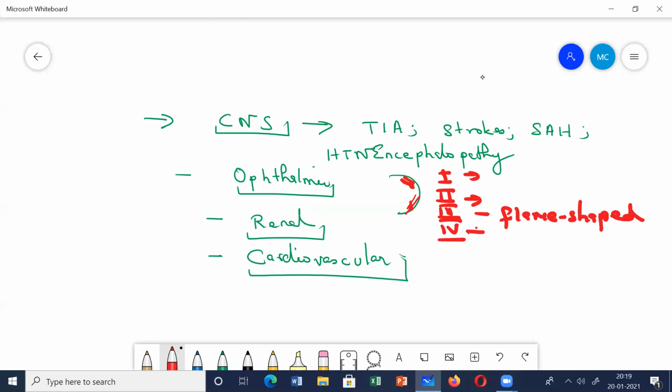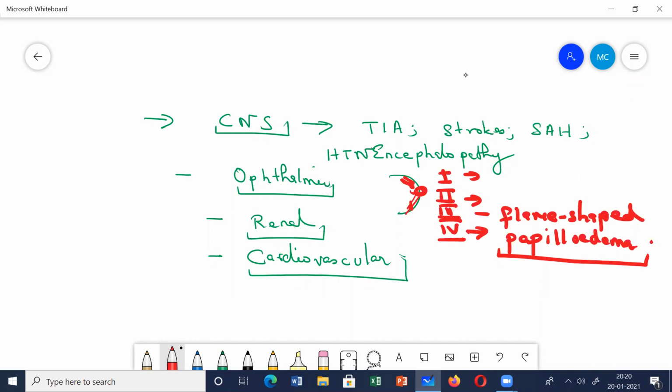In grade 4, you will find hemorrhages and exudates, plus you will also find papilledema. What do you understand by papilledema? Papilledema is a swelling of the optic disc. During examination of the retina, you will find swelling of the optic disc.